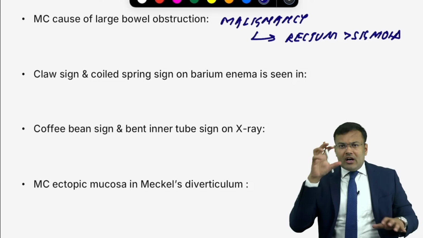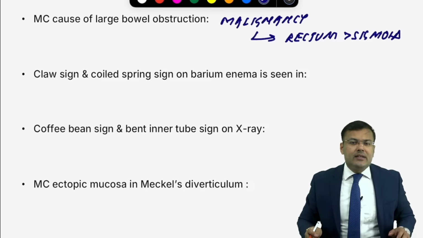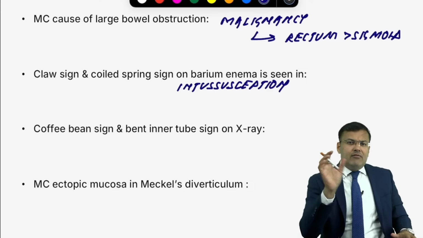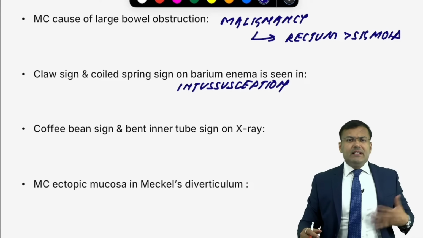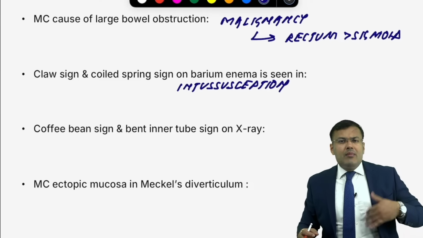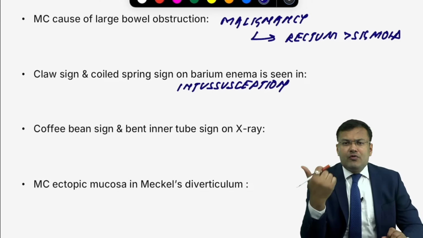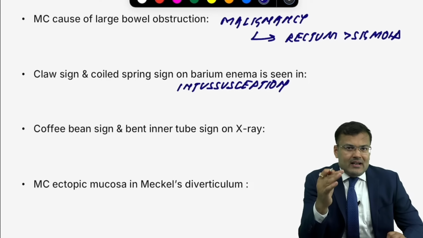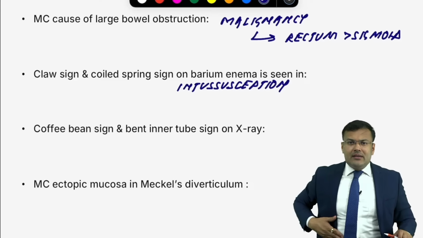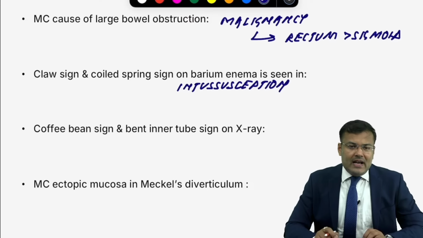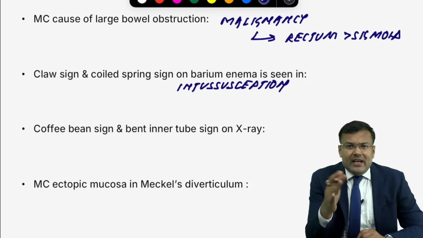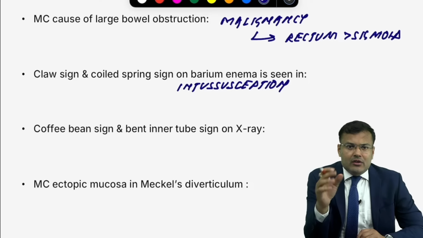Next. Claw sign, coiled spring sign. It is typically seen in which condition? Intussusception. What are the other clinical features in intussusception? The child will be 6 to 10 months of age, with signs and symptoms of obstruction, colicky pain, and multiple episodes of bilious vomiting. After 3 to 4 episodes of attack, the child passes a little stool mixed with blood, known as red currant jelly appearance. There is a sausage shaped mass. There is an empty right iliac fossa, known as Dance's sign. How to treat it? Enema is diagnostic and therapeutic. So we give air enema, which is preferred over barium enema.